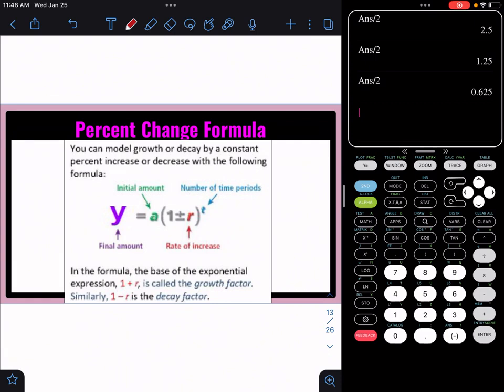Alright, now let's get into the percent change formula. This is where you're going to have your final amount, y, equal to your initial amount, and then you need a rate of increase or decrease. This is where you are going to put your growth or your decay factor by doing 1 plus or minus whatever that rate of increase or decrease is. If it's given to you as a percent, you need to make it a decimal by dividing by 100. And then your exponent.